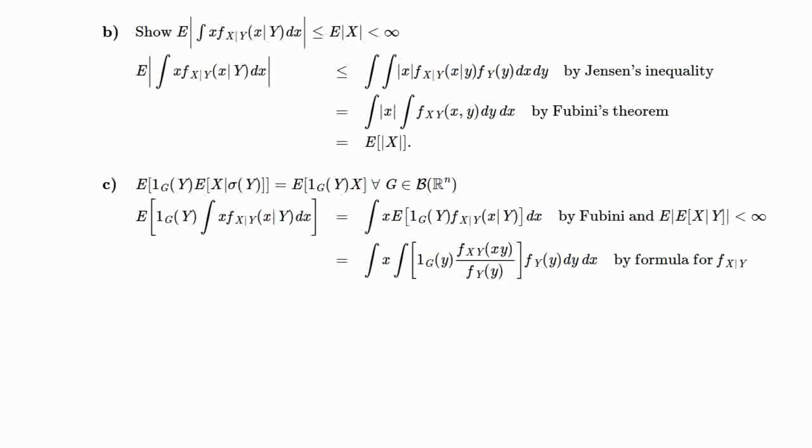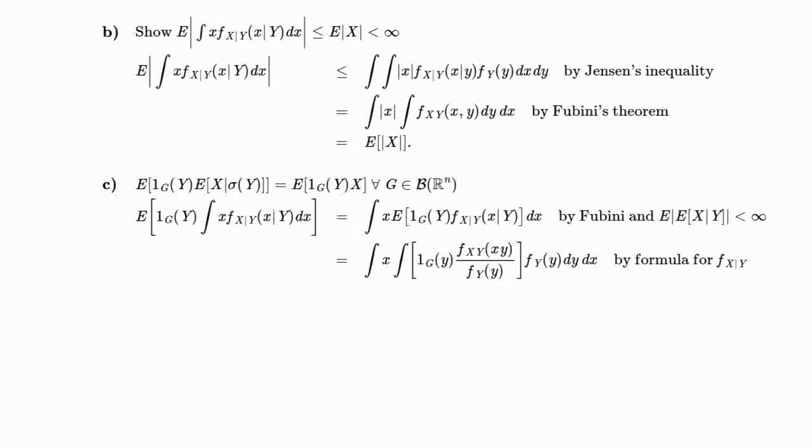And then we can substitute in the conditional density, which is the joint over the marginal in y, and then evaluate this expectation, which replaces the instances of the random variable capital Y with a little y, and then multiplied by the marginal f_Y of little y, and then dy.